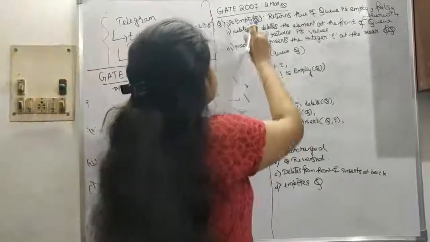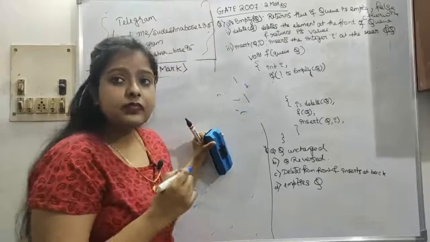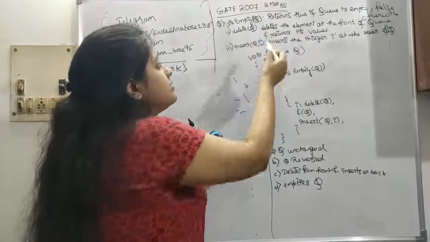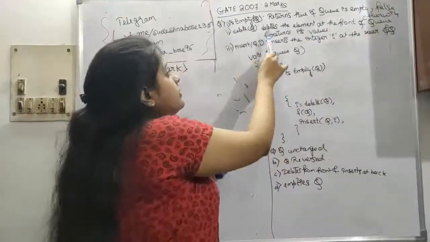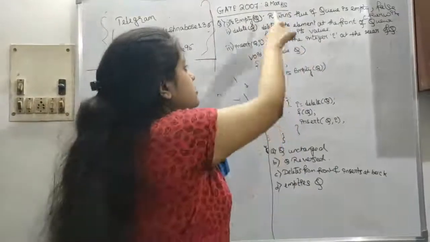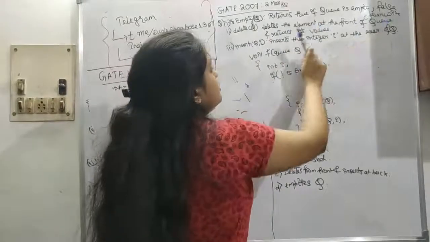Here is a GATE 2007, 2 mark question. Here is empty(q), which returns true if q is empty, else false. This is all given, I haven't written it on my own. Delete(q) deletes the element at the front of the queue and returns its value.